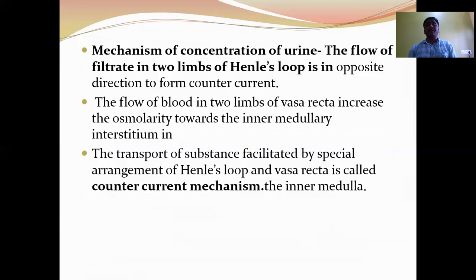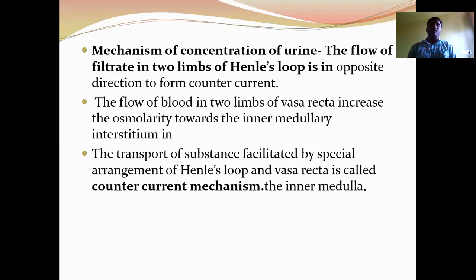It is also responsible for the increasing osmolarity towards the inner medullary interstitium. The osmolarity is maintained in the inner medullary region by the movement of two substances: urea and NaCl. The NaCl, which is reabsorbed by the ascending limb of Henle's loop, is secreted into the blood in the descending limb of the vasa recta. Again, it is returned into the interstitial fluid when the blood passes through the ascending limb of the vasa recta.